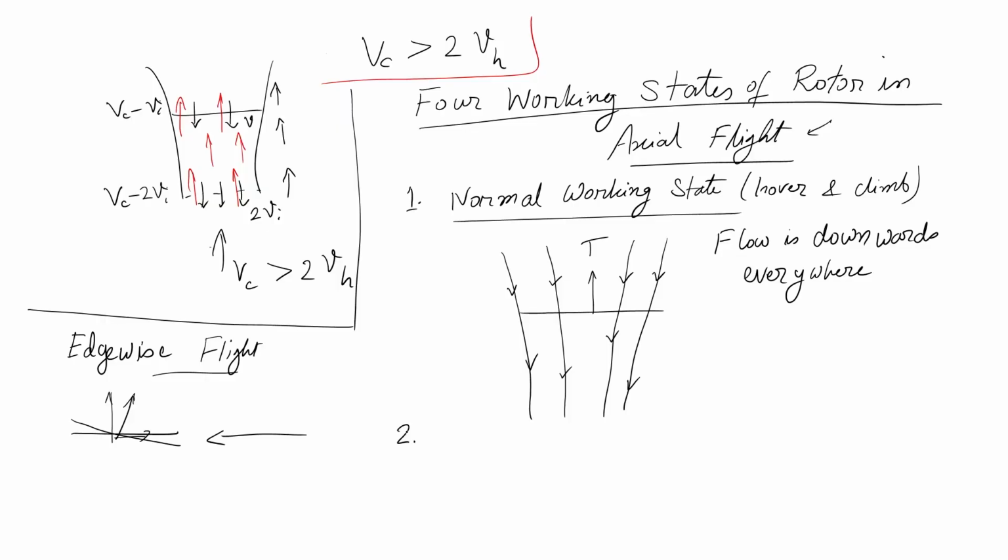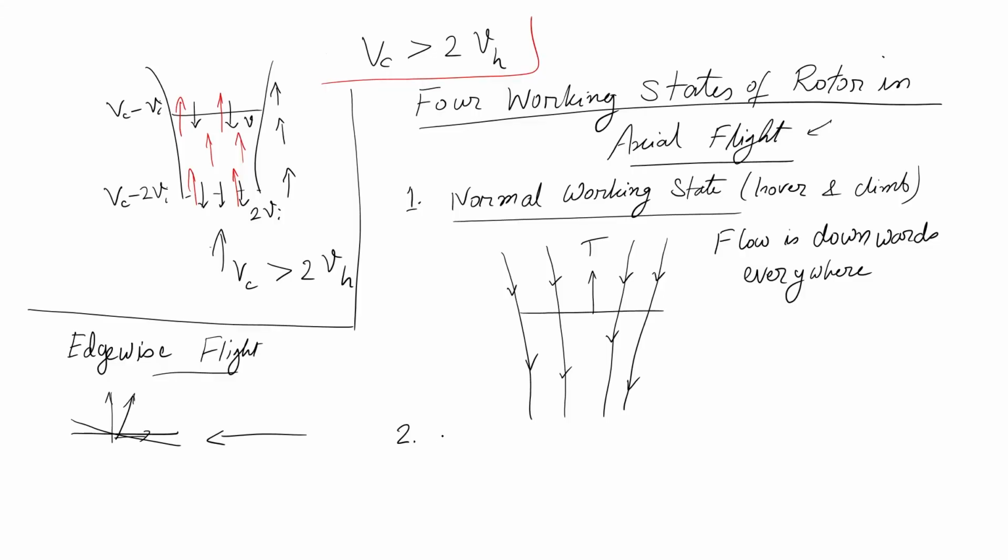Now, the second flow condition happens when you go in descent. So the other 3 operating states all correspond to descent. They are also axial flights, but in descending condition, when you are trying to come down, there are 2 opposing air velocities: one is your induced velocity from the rotor, another is your downward movement. So airflow will hit the rotor from down to up, while the induced velocity is coming from top to down. These 2 opposing velocities will combine and do some funny things, and these funny things are not so funny in the sense that they are scary.